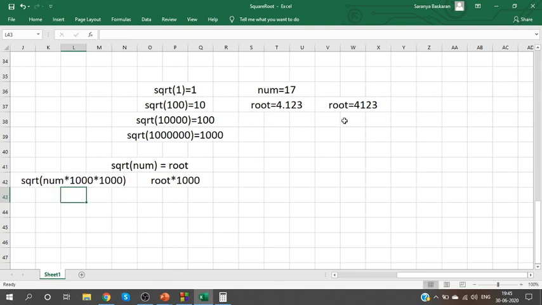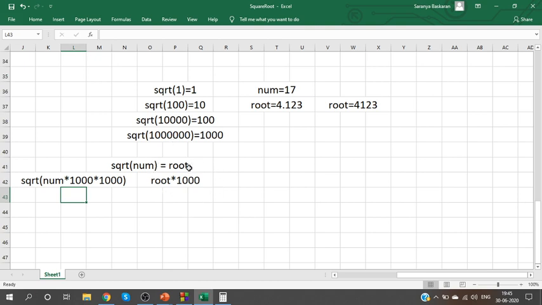Okay, the root value is multiplied with 1000. So on the left hand side, add 6 zeros. Only then on the right hand side, it will increase by 3 zeros. Do you understand? That is why I wrote this. If I should have 1 extra zero, on the left side I need to have 2 extra zeros. If you should have 2 zeros, on the left side initially you should have 4 zeros. For 3 zeros on the right side, we should have 6 zeros on the left.